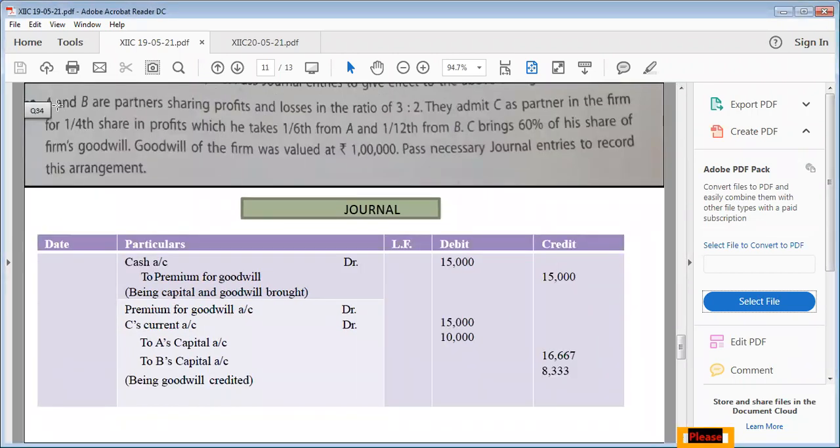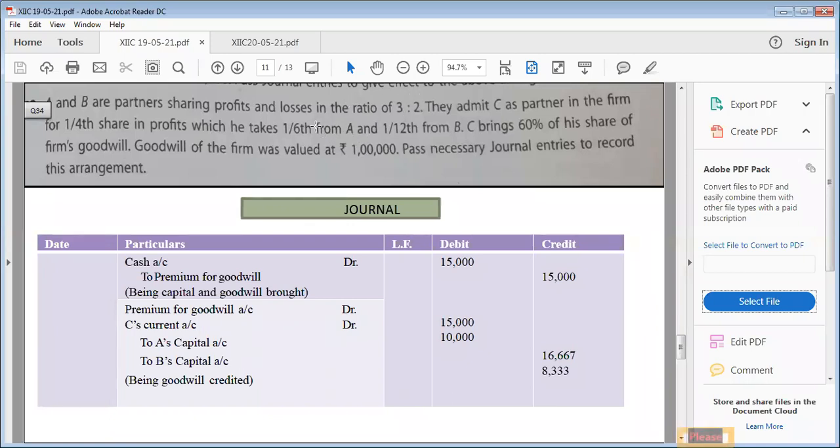All right. Now question number 34. A and B are the partners sharing profit and losses in the ratio of 3:2. This is their old ratio. They admitted C as a partner in the firm for 1/4 share in profits, which he takes 1/6 from A and 1/12 from B. Now the question directly says how he's going to take his share. And the case is from case number 2. It has to be subtracted from the shares of A and B.